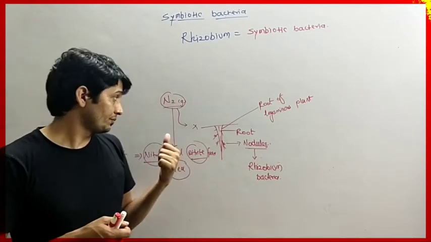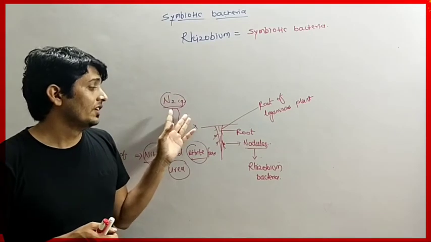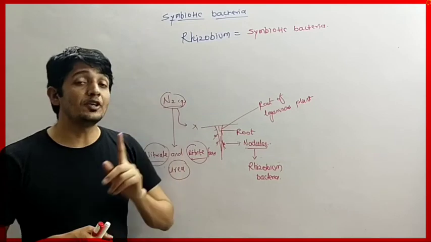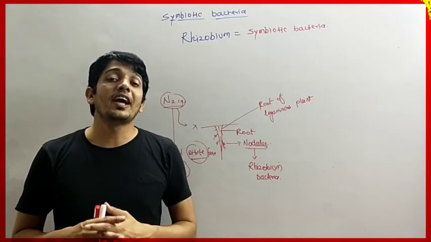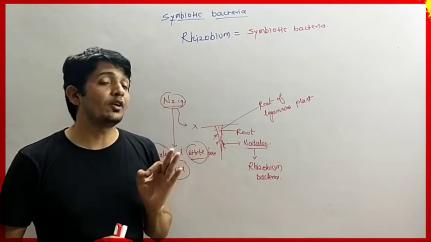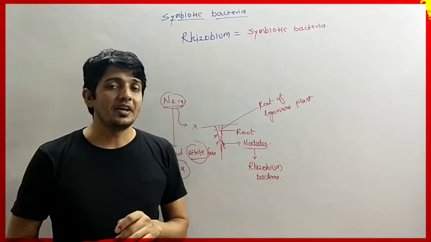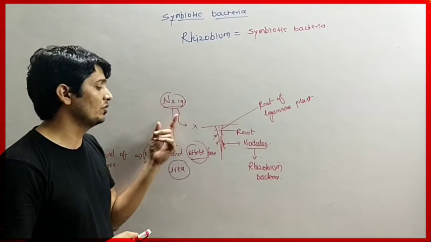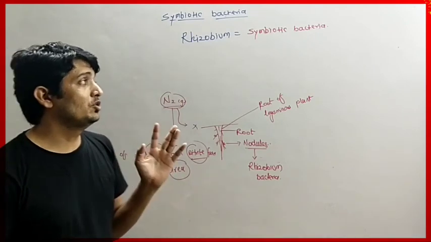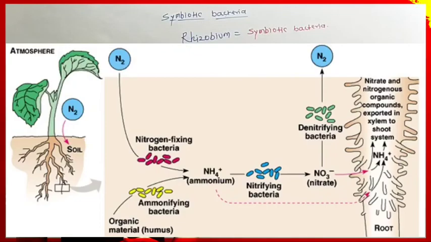The nitrogen gas is converted into these compounds with the help of Rhizobium bacteria. That's why Rhizobium is called a nitrogen fixer bacteria. It fixes the surrounding nitrogen in the form of nitrate, nitrite and urea. This is the way the bacteria works.